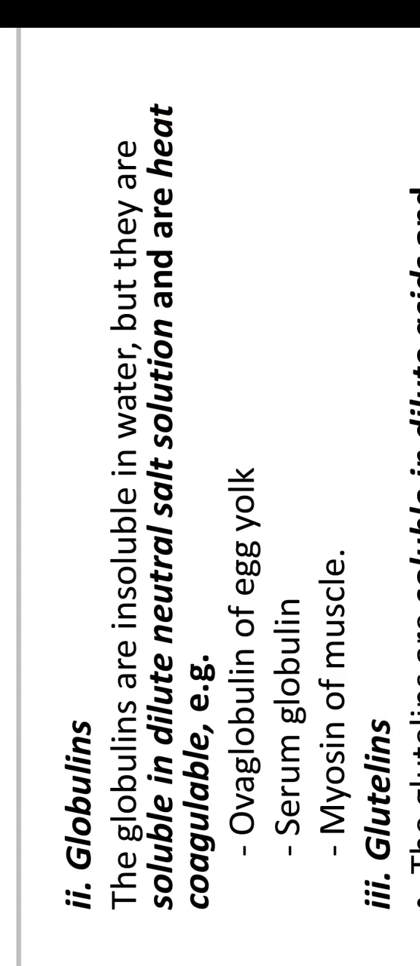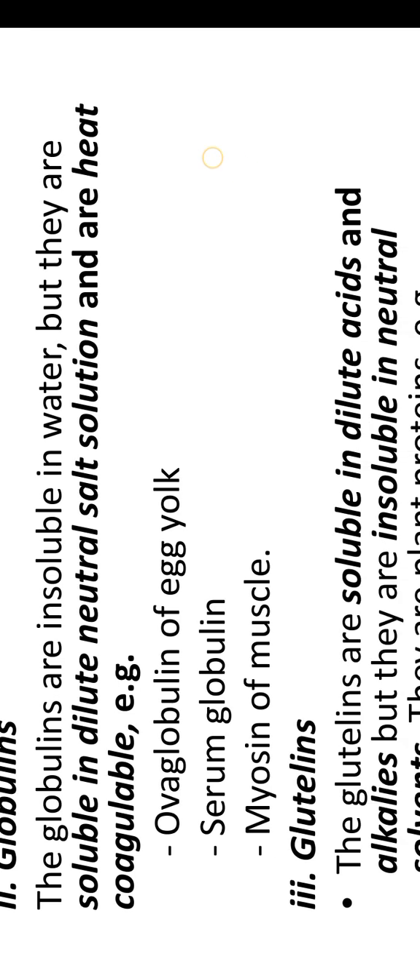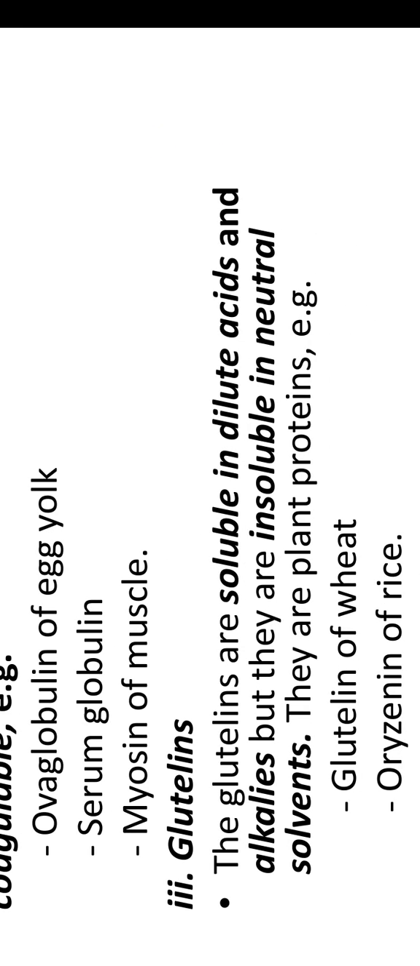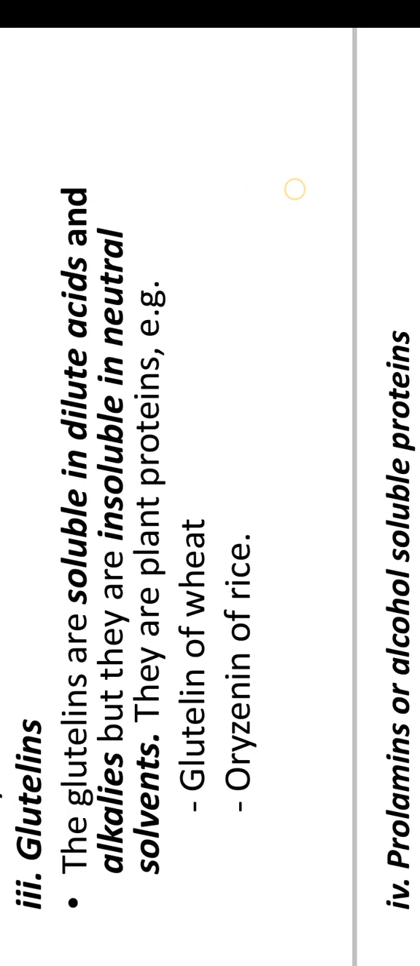Ovaglobulin of egg yolk, serum globulin, myosin of muscle. Next, we see about glutelin. The glutelins are soluble in dilute acids and alkalis, but they are insoluble in neutral salt. They are plant proteins that create inflammation and allergic reactions in our body. Glutelin of wheat, oryzenin of rice. They are examples of glutelin.